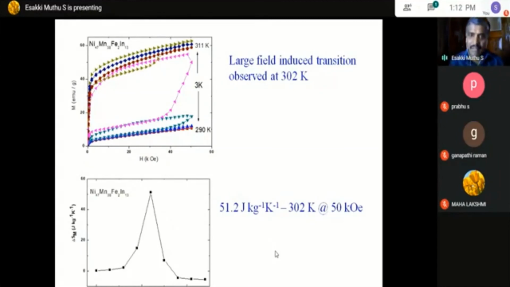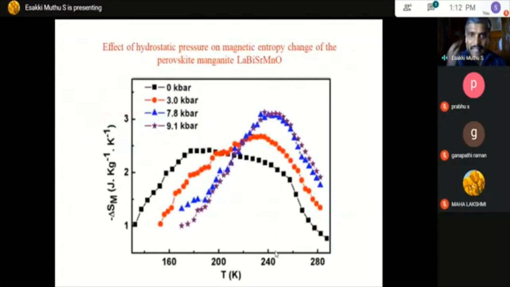And next we also measured some other lanthanum based material. Usually this Heusler based material always shows a ferromagnetic nature. So this curve shows the lanthanum based material, lanthanum bismuth substituted manganese. What happens here too is that when you apply a pressure, there is an increase in the magnetic entropy change, as well as an increase in the temperature.